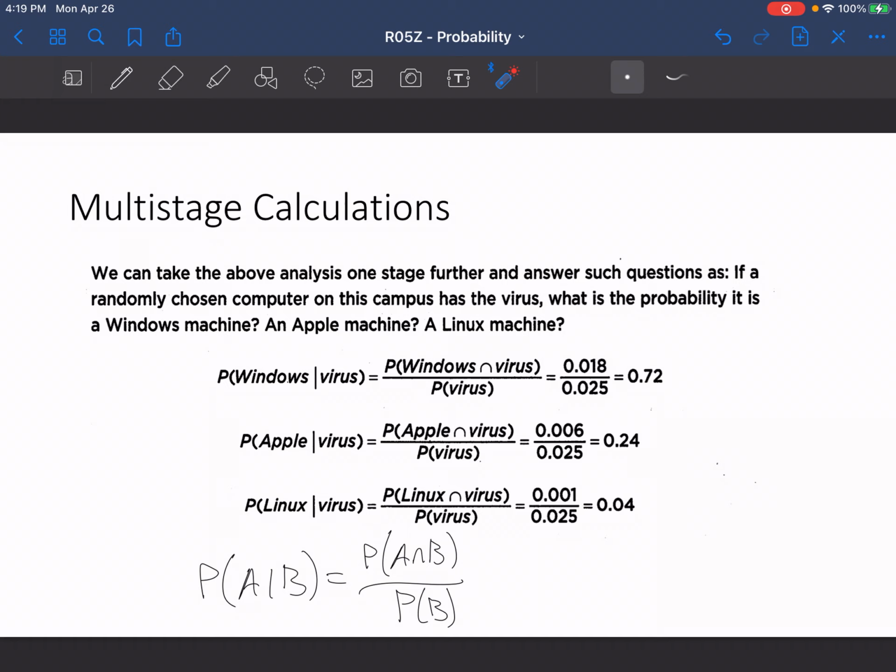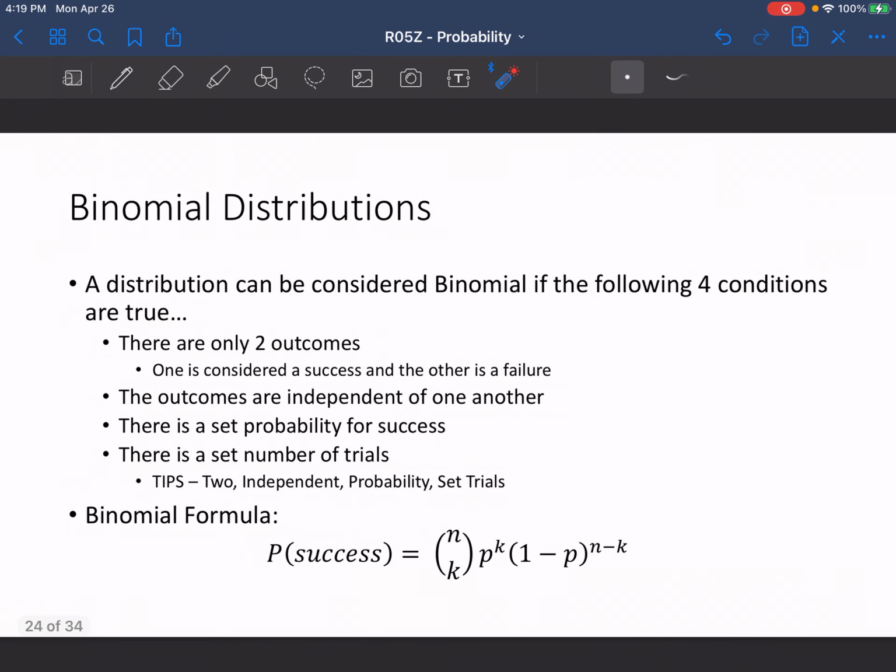And when it's a Linux machine, a probability of 0.04 in this case. So hopefully that makes a little sense as far as some of these formulas for probability go. Now let's look at binomial distributions.